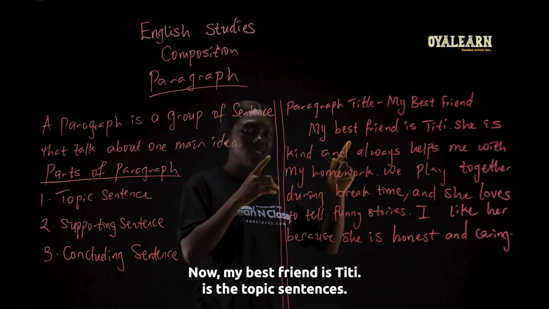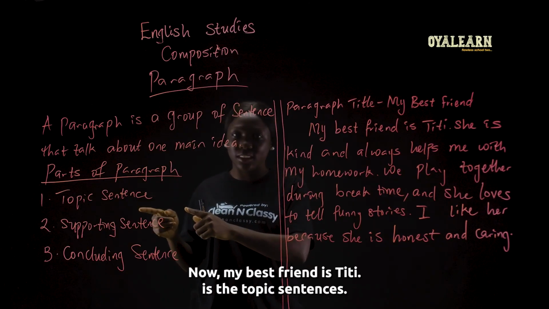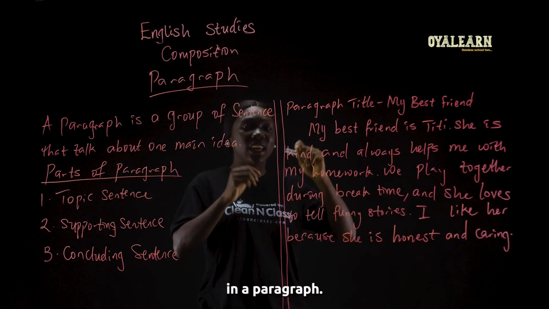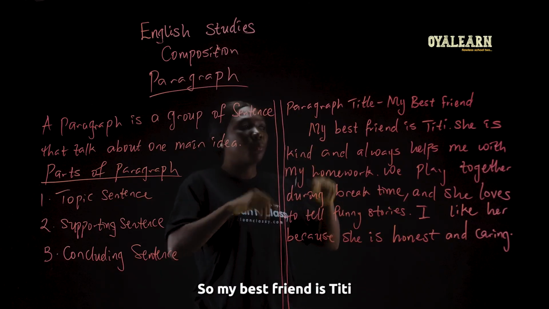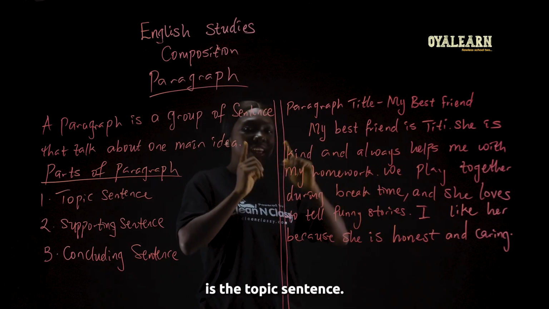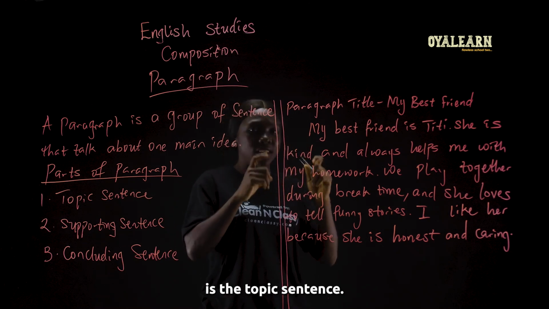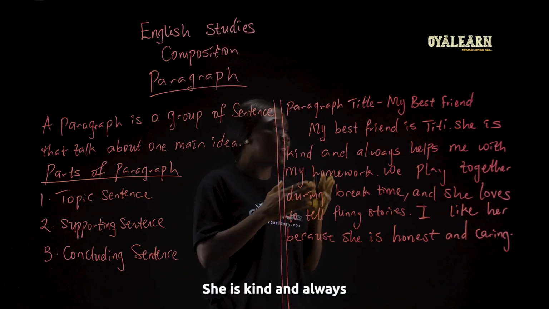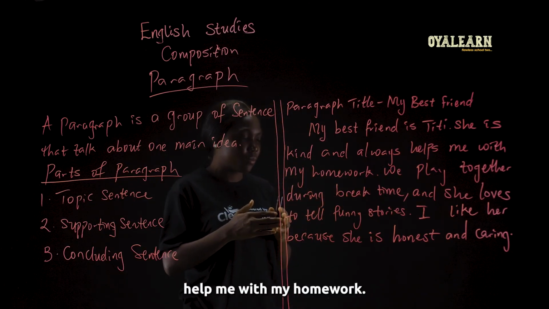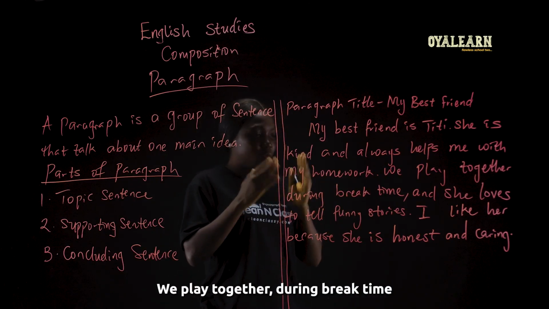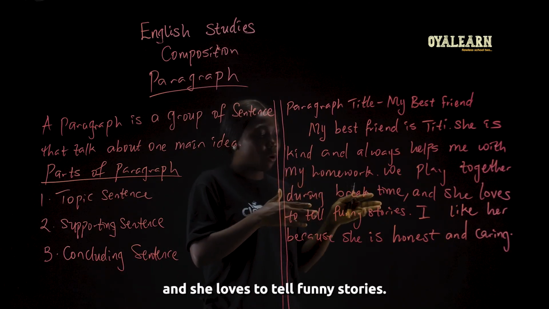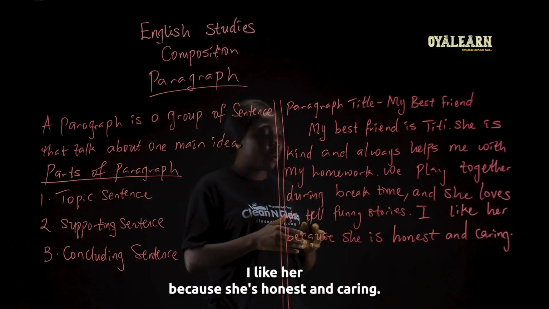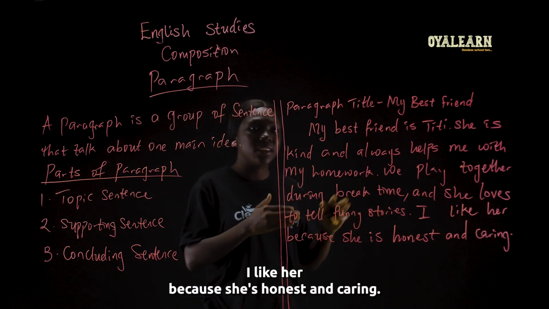Now, My best friend is Titi is the topic sentence. I said earlier that the topic sentence is the first sentence in a paragraph. So, My best friend is Titi is the topic sentence. Now, let's move on. She is kind and always helps me with my homework. We play together during break time and she loves to tell funny stories. I like her because she's honest and caring.